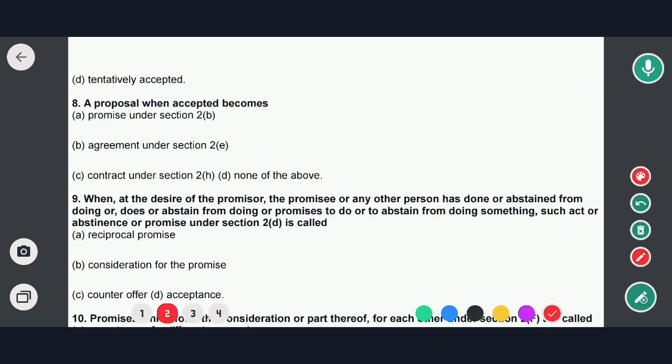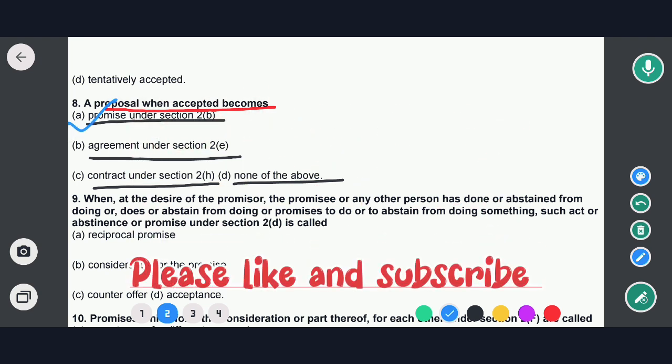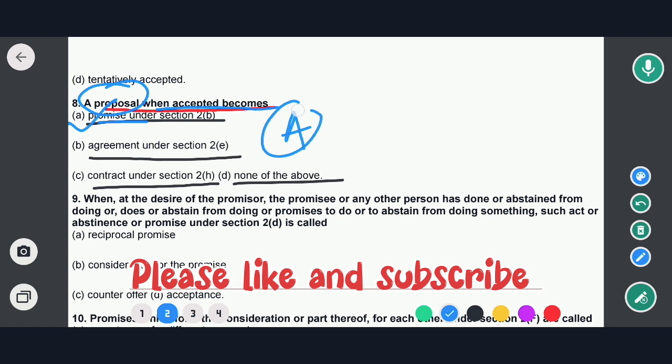Question is: a proposal when accepted. Options are: promise under Section 2B, agreement under Section 2E, contract under Section 2H, and none of the above. So in this case the correct option would be option A, that means a proposal when accepted becomes a promise as per the provision of Section 2 clause B of the Indian Contract Act. Option A would be the correct answer.